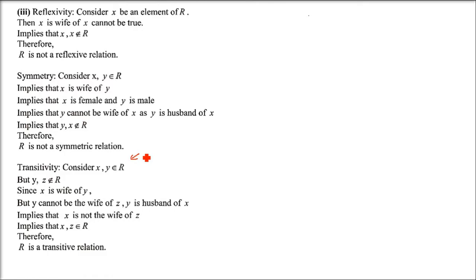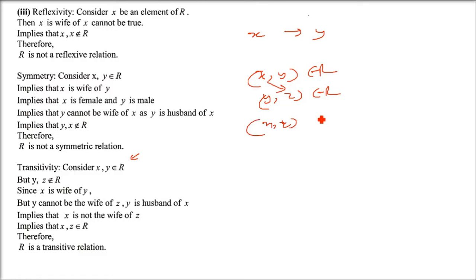Let us come to the third one. It is quite evident that it is not a transitive relation. But I will prove that it is a transitive relation. How is it transitive? In transitive, we assume and we say that if (x, y) belongs to R and (y, z) belongs to R, then (x, z) also belongs to R. This is a transitive relation. The first we assume to be true, and if we get the third, then we say it is transitive.